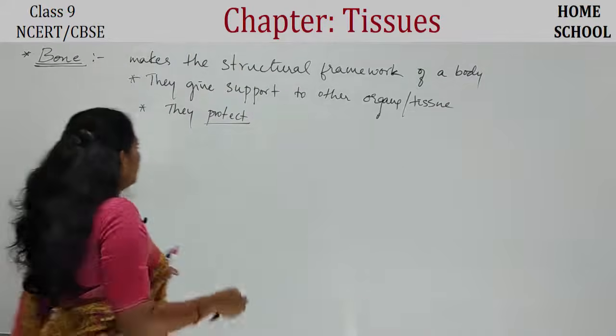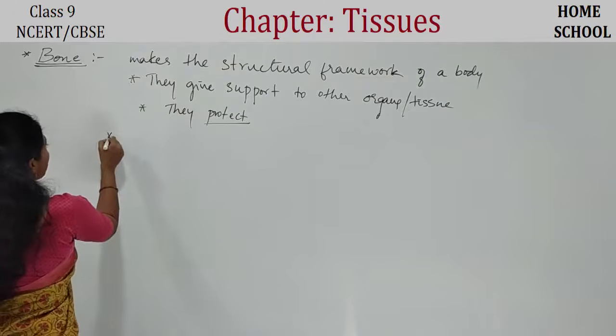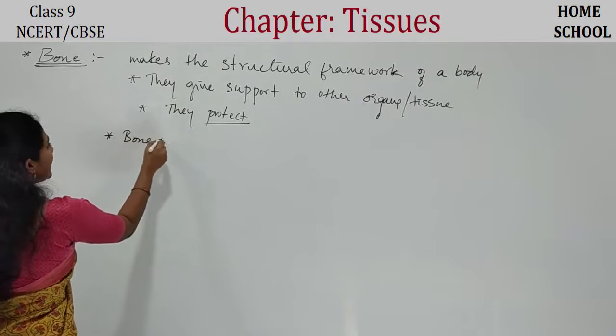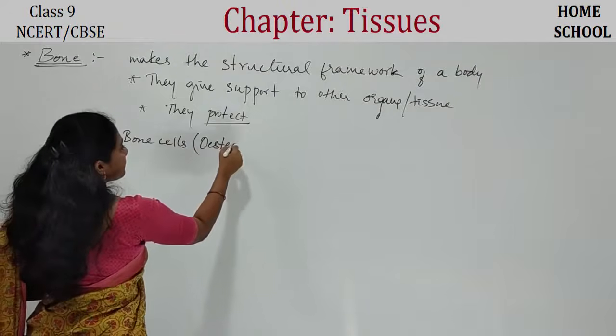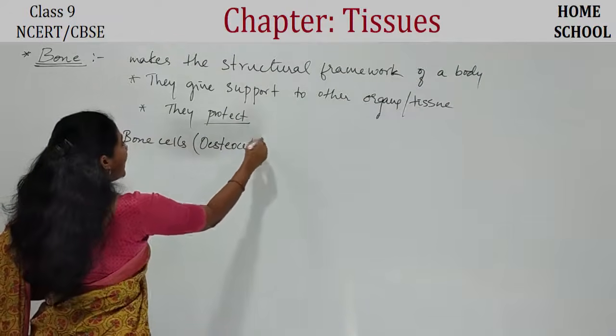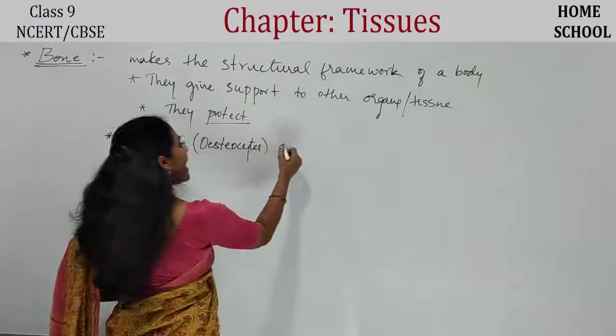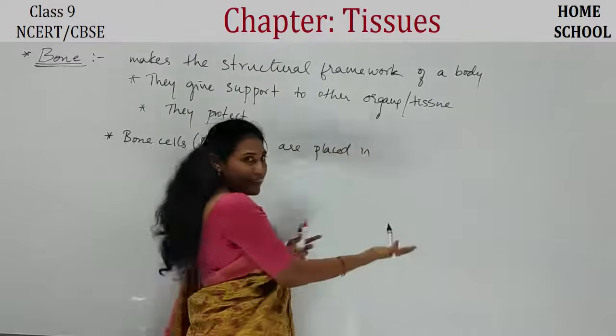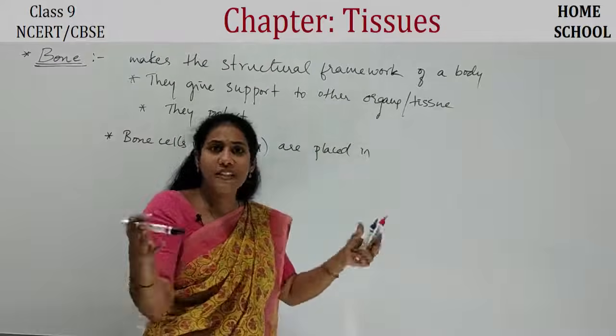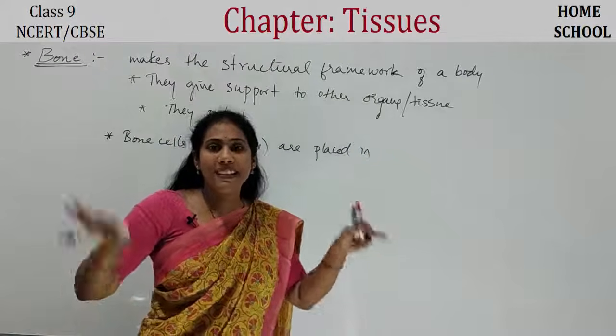Clear? And now let us talk about how the bone actually looks. Bone cells are actually called osteocytes. Okay, osteocytes. And these bone cells are fixed in a matrix. The cells of connective tissue are present in some matrix. Matrix can be liquid.